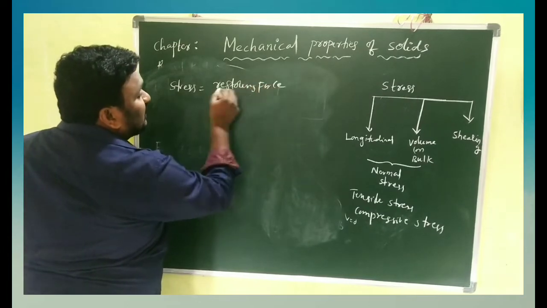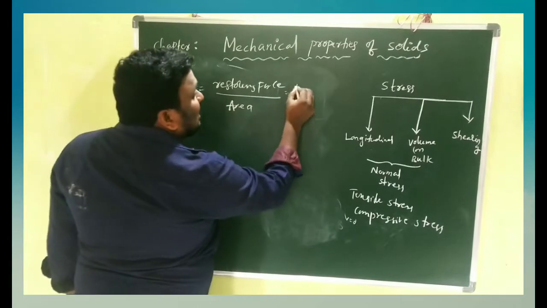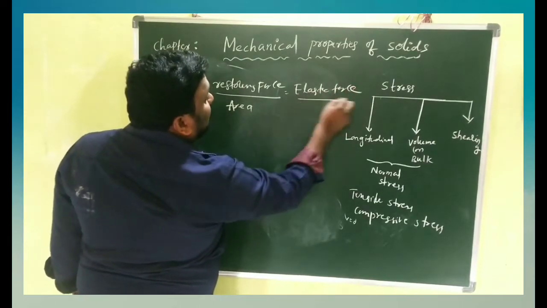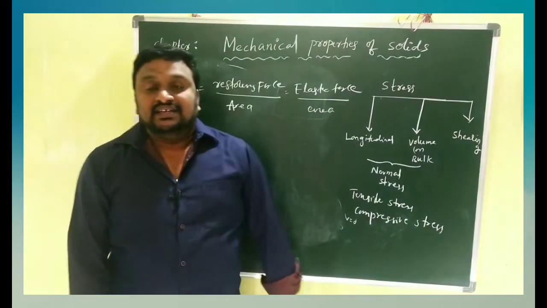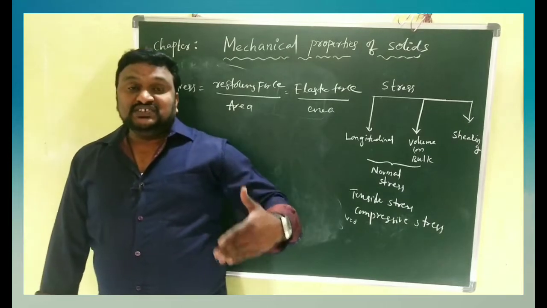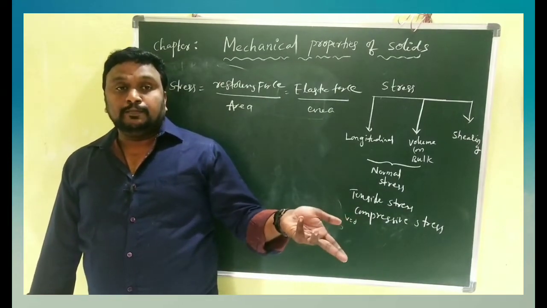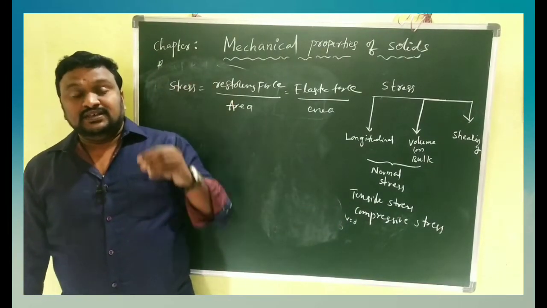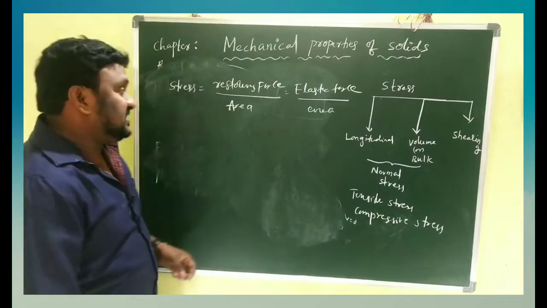It is also called elastic force per area. The restoring force available in a particular area of the body is what we call stress.